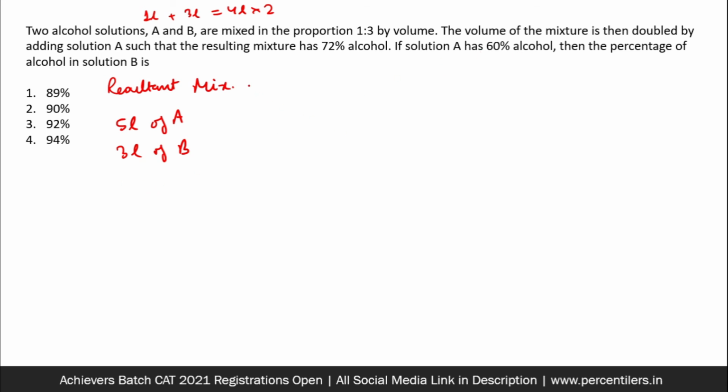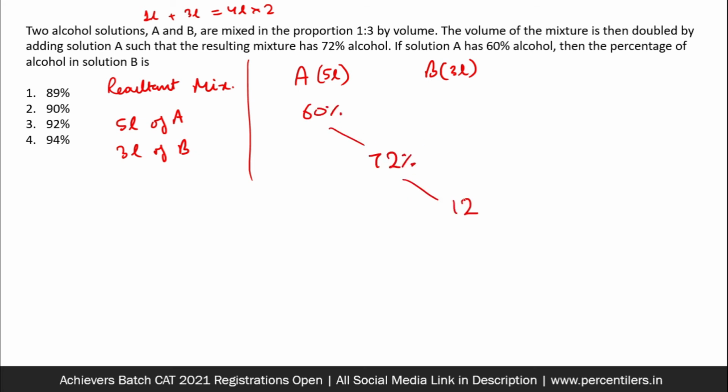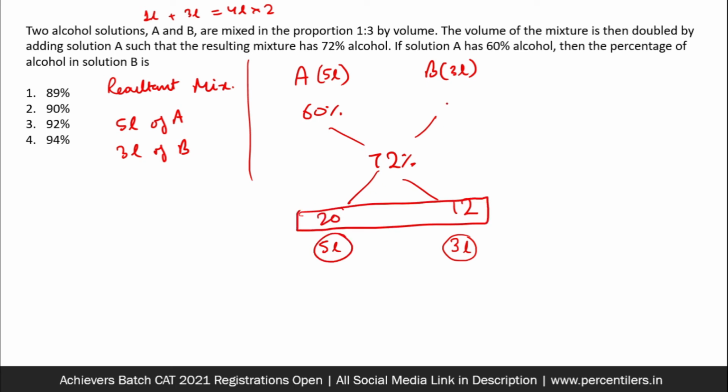So using alligation, I think we can quickly find it. A is 5 liters, B is 3 liters, A has 60% alcohol, the resultant has 72% alcohol, and this we don't know. So the difference comes out as 12. This part we don't know, but we know that this is 3 liters. So if 3 liters stands as 12 in the ratio, then 5 liters would stand as 20 in the ratio. So if this is 20, this must be 92%. So 92% becomes the answer to the question.